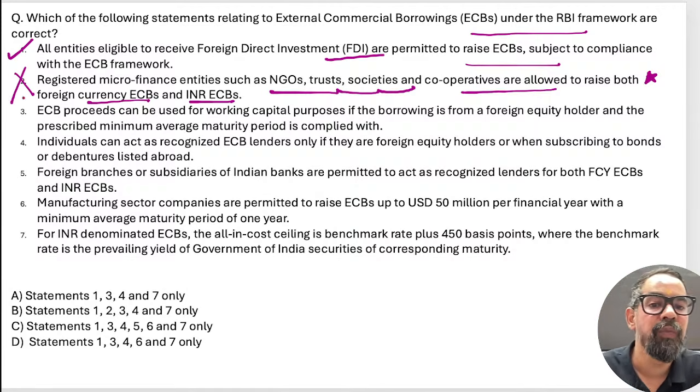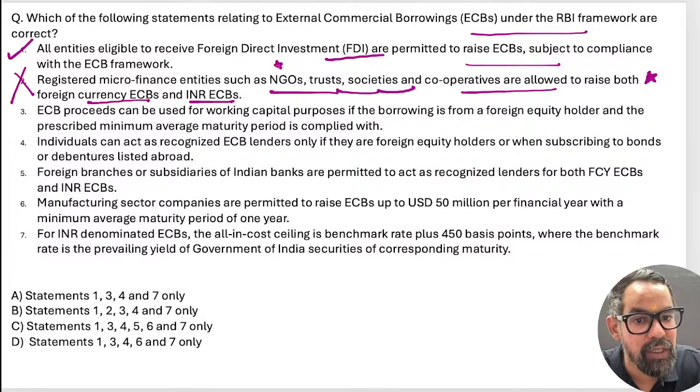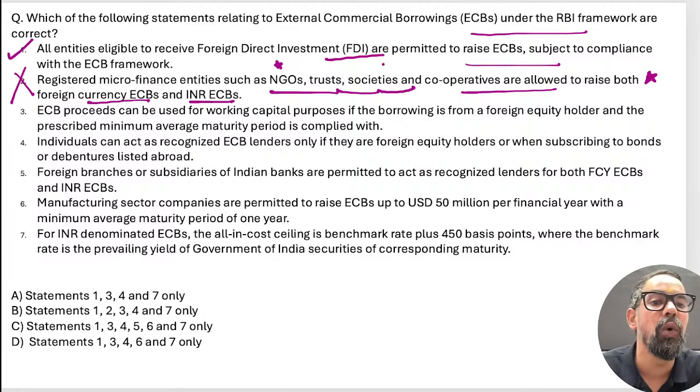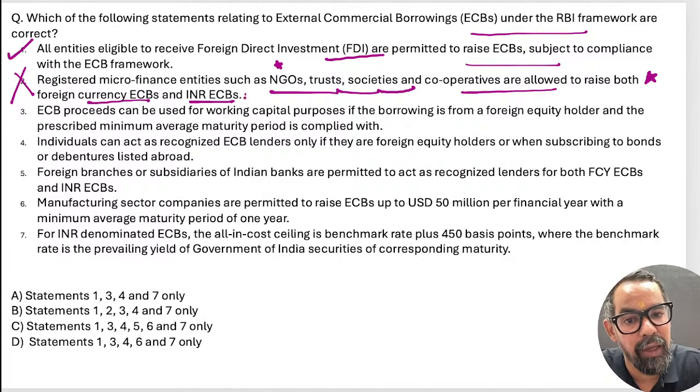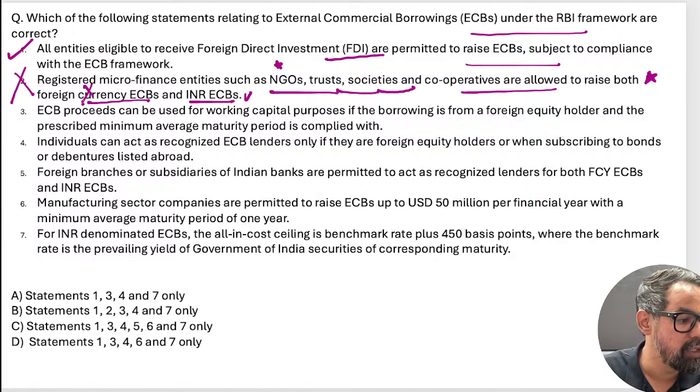Why is it wrong? The NGO, trust, societies and cooperatives category is not allowed to raise funds through foreign currency denominated ECB. They are only allowed in INR. So INR is allowed, foreign currency is not allowed. Please do remember this.